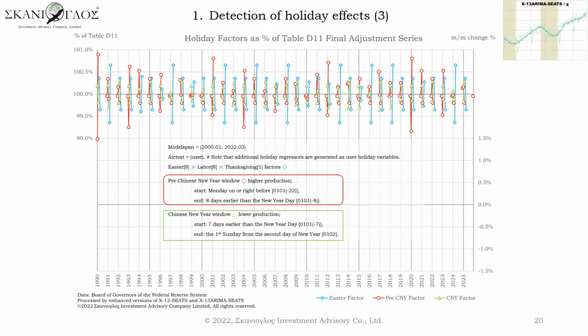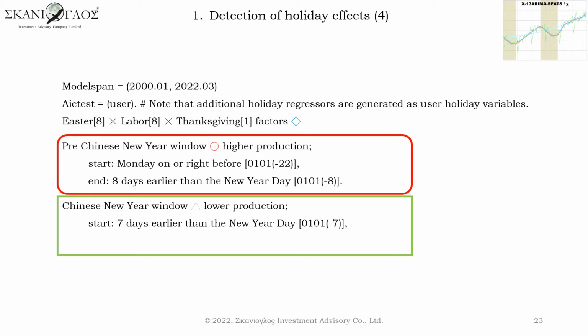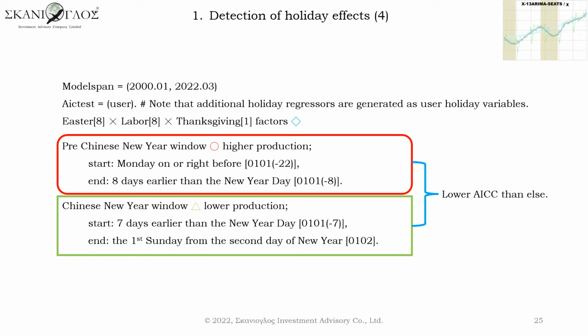Then, how were the Chinese New Year factors estimated while there are no such official holidays in the USA? Pre-holiday window, written in the rounded rectangle, starts on the Monday, on or right before, 22 days earlier than Chinese New Year. Pre-holiday window ends 8 days earlier than the Chinese New Year. Holiday window, in the rectangle, starts 7 days earlier than the Chinese New Year. Holiday window ends at the first Sunday on or right after January the 2nd. These windows were selected from various windows because they had lower AICCs than other windows.